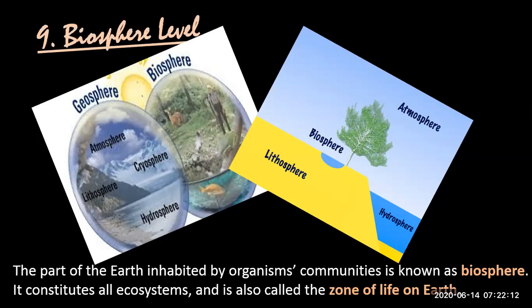What is this? We haven't heard this term before, but again, bio means life, sphere means circle. So this is a level which is kind of encompassing all communities on Earth. Actually, look at this diagram. You can see geosphere, lithosphere, cryosphere. There are different spheres. Hydrosphere, as the name shows, includes water all over the face of Earth. While cryosphere, I googled it for you. I wasn't aware of these spheres. Cryosphere includes the frozen water, ice, frost all over the Earth.